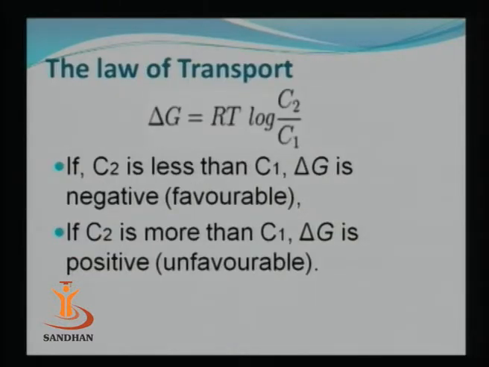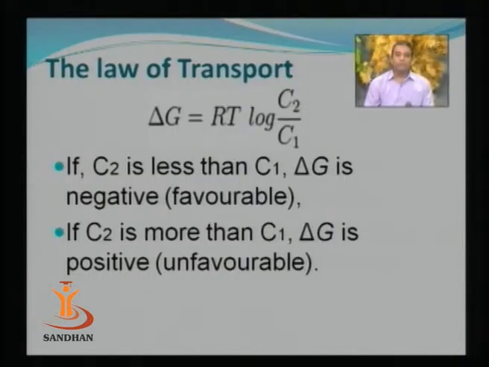Now, as we can see from the laws of transport, delta G, that is the change in free energy that occurs during the transportation process, can be calculated from this formula. This formula says that delta G is equal to RT multiplied by log C2 divided by C1. Here R refers to the gas constant and T is the absolute temperature, and C2 and C1 are the concentrations present outside and inside.